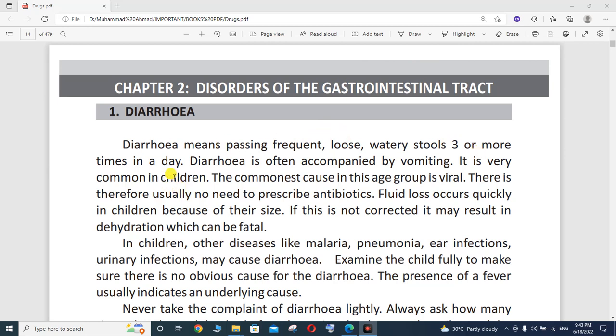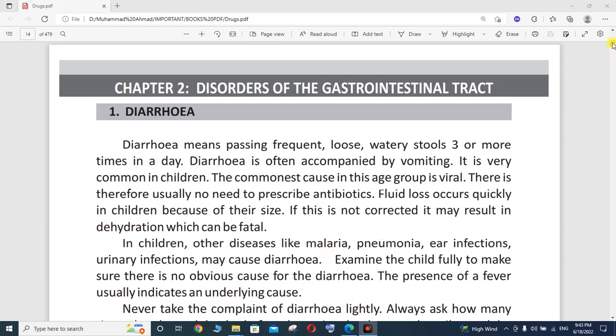As we know, diarrhea is often accompanied by vomiting and it is very common in children. The commonest cause in this age group is viral, so there is usually no need to prescribe antibiotics. Fluid loss occurs quickly in children because of their size. If this is not corrected, it may result in dehydration, which can be fatal.